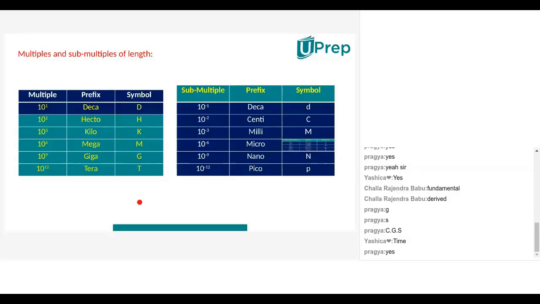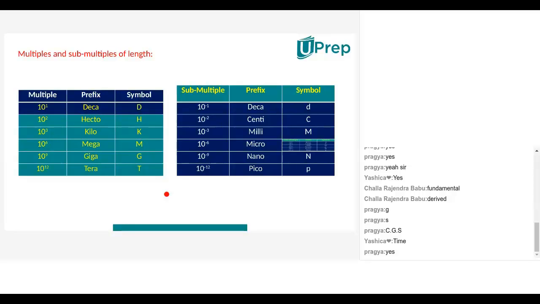And before what do we add them? Before the unit we add all these. So now suppose if I ask one question like this, tell me your answer. What is the unit of mass in the MKS system? Sir, it's kilogram. Very good. Kilogram. Is it right, all of you? Yes, sir.